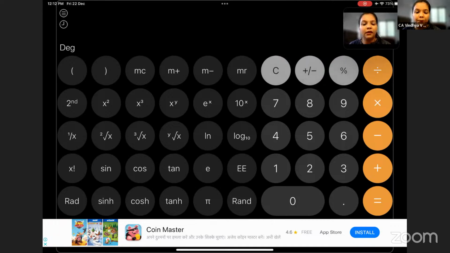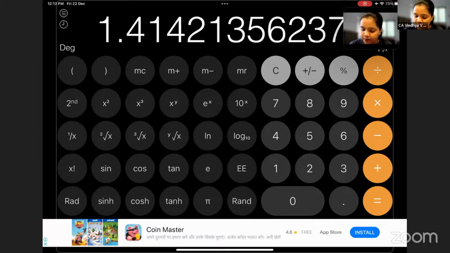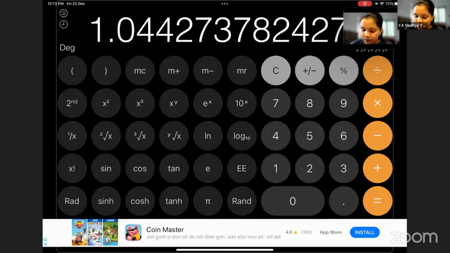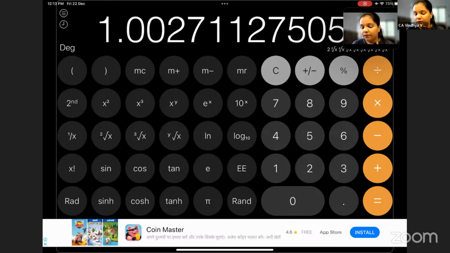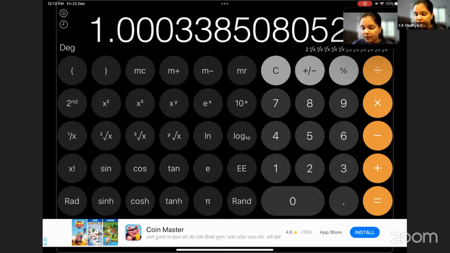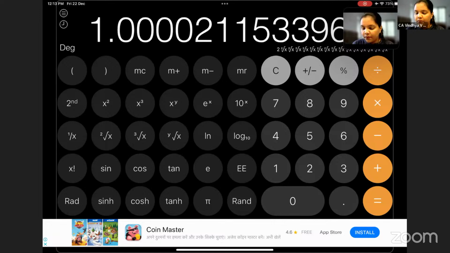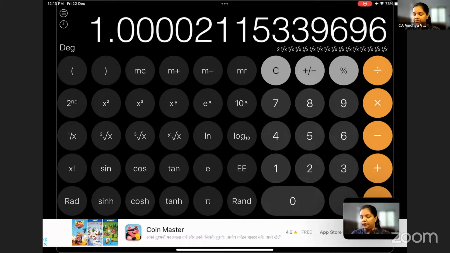Done? Now, next step is to apply square root 15 times. Okay. What do you do? The first step is to take 2 in the calculator. The second step is to apply square root 15 times. Square root is there in the calculator. Press it 15 times. Keep a count. Yes. Is this the value that you get?